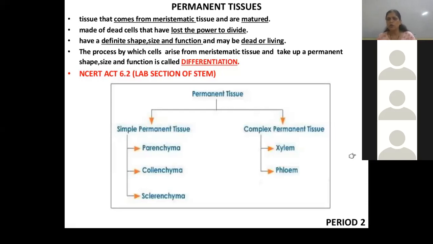They do not have the ability of cell division. They lost their power of division. They have definite shape, size, and function. So there are simple permanent tissue and complex permanent tissue. Right now we have seen simple permanent tissue: parenchyma, collenchyma, sclerenchyma. In the parenchyma there is chlorenchyma also, and then xylem and phloem.